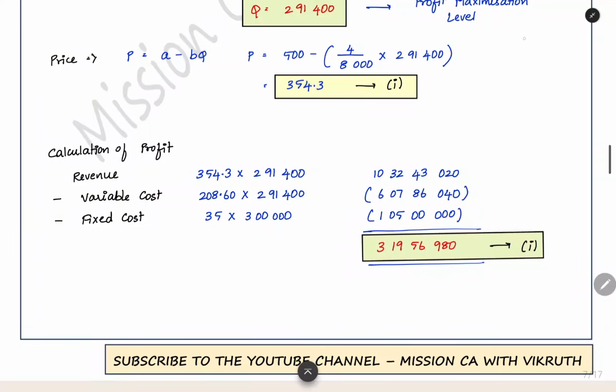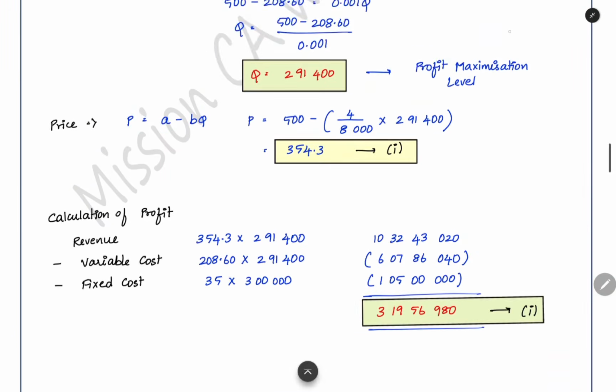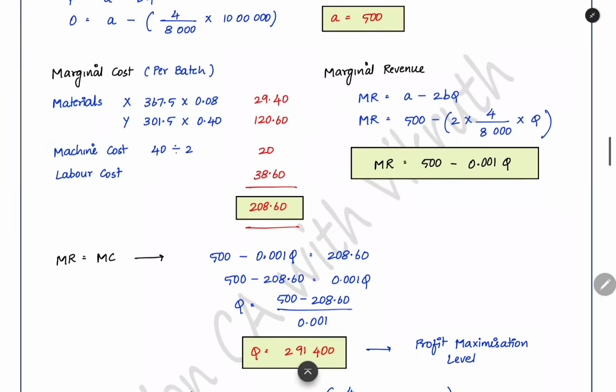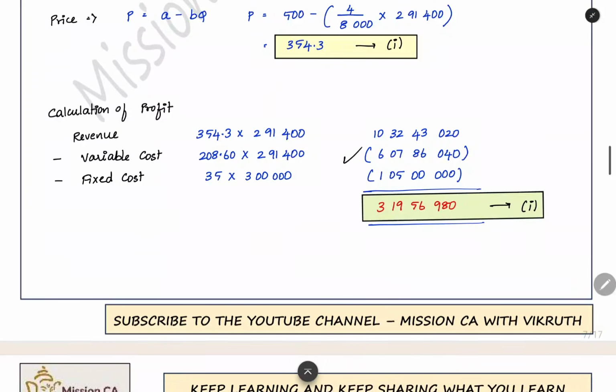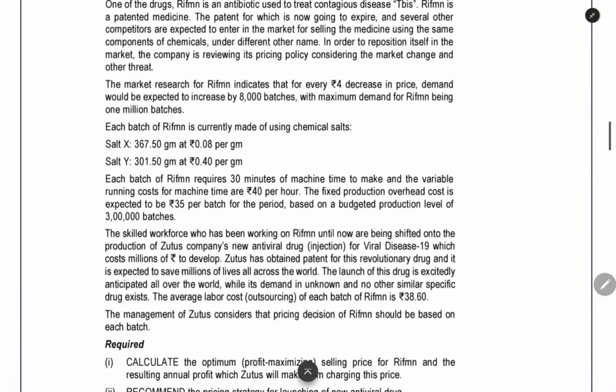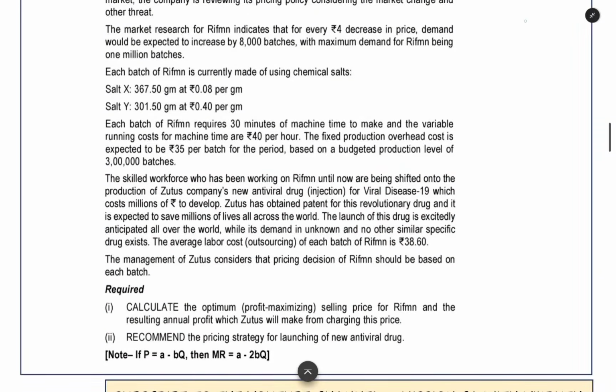What is the profit at that selling price? This is the selling price for one batch. How many batches are we selling? 2,91,400. Total sales revenue. Total variable cost: this 208.6 is the variable cost per batch, so total variable cost we are having. And then this fixed cost we will take as per the budgeted level of activity only. Whether we are selling this much or not, that is not relevant. The total fixed cost will be incurred.